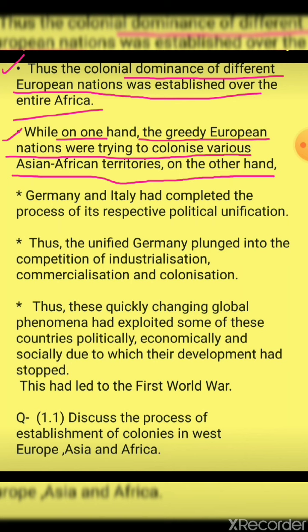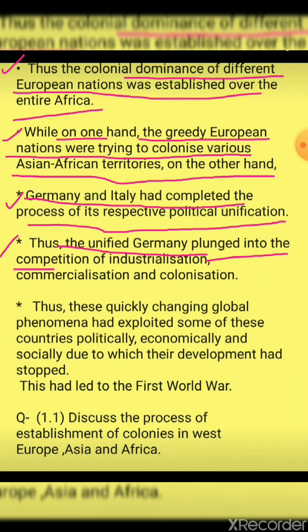On the other hand, now what was Germany doing and Italy doing? Germany and Italy had completed the process of their respective political unification. The unification was being done between Germany and Italy. They completed the process respectively. Thus the unified Germany plunged into the competition of industrialization, commercialization, and colonization.